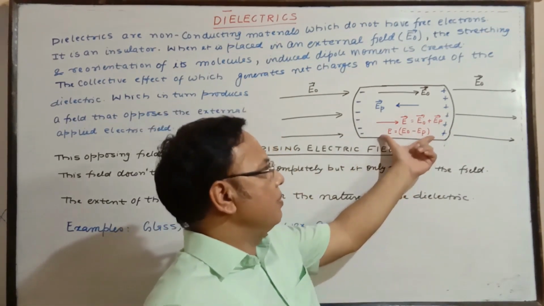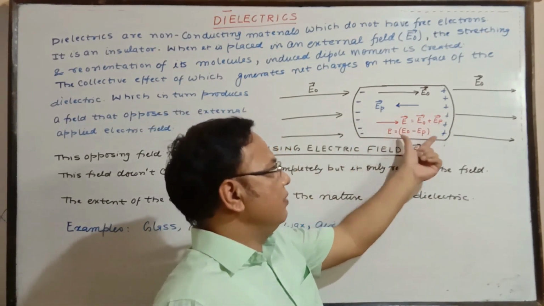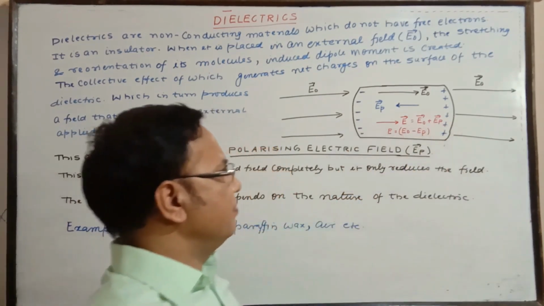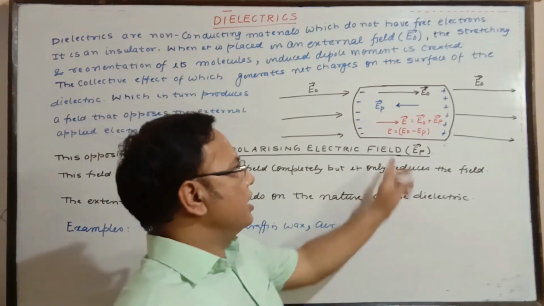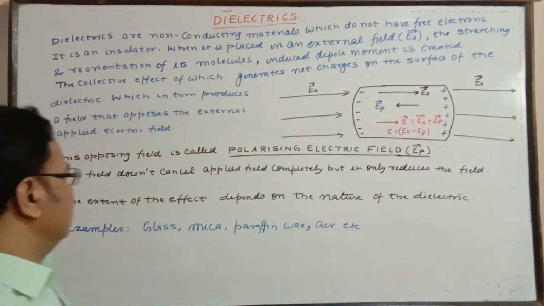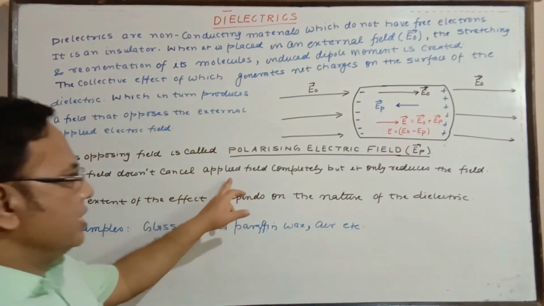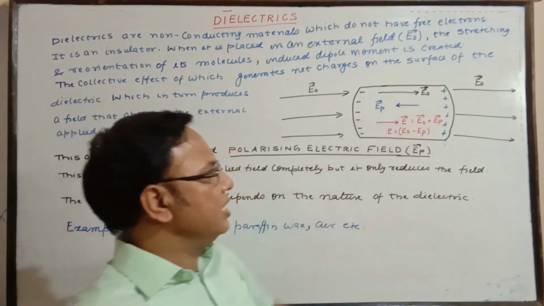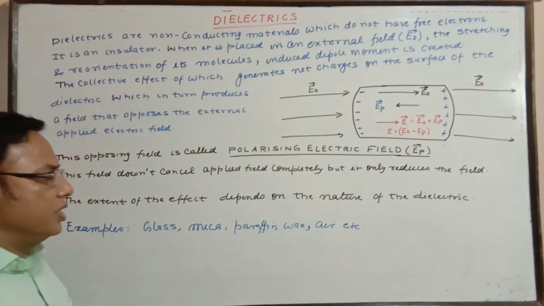That value is given by this. The difference of the two, in the same direction as the external field, gives us the reduced value of electric field. I had written here that this field does not cancel the external field completely, but simply reduces it.